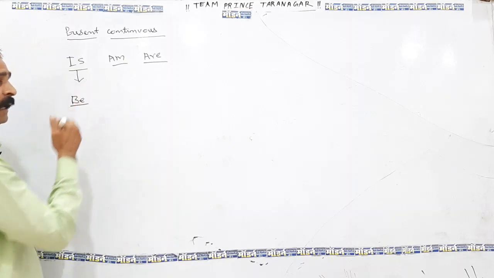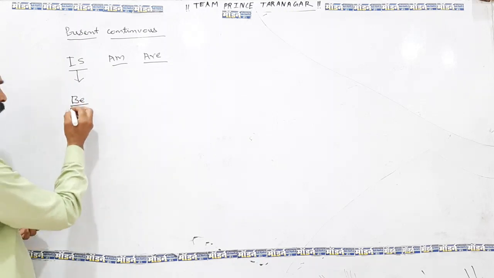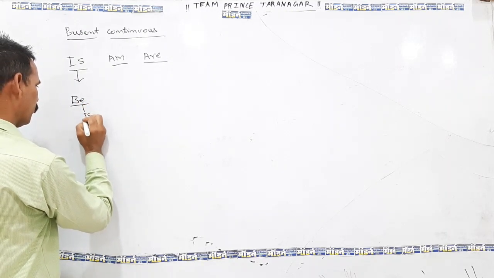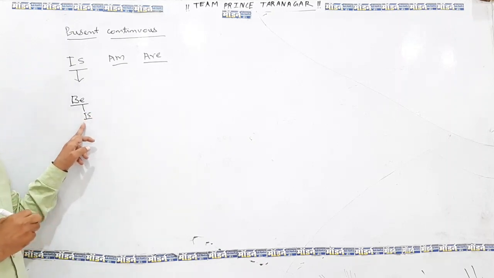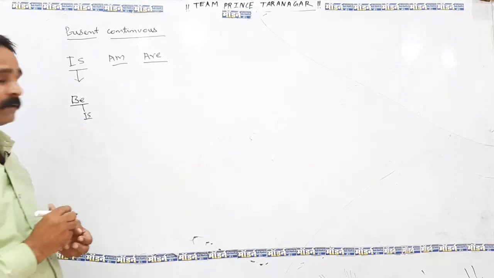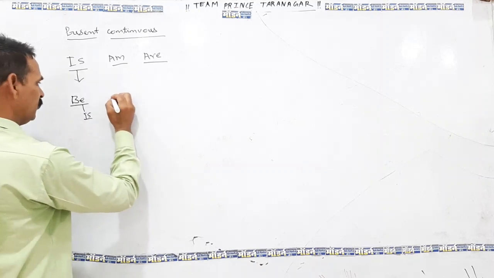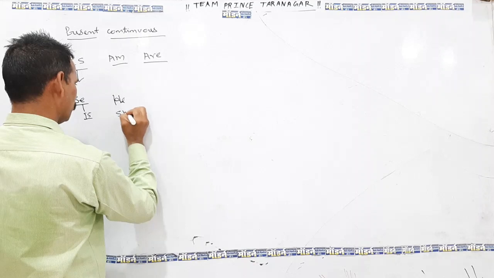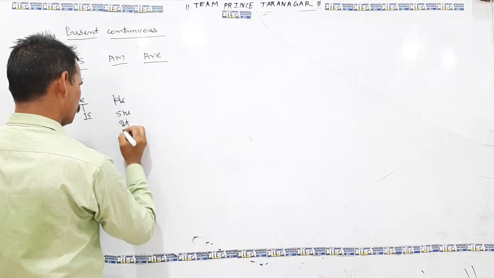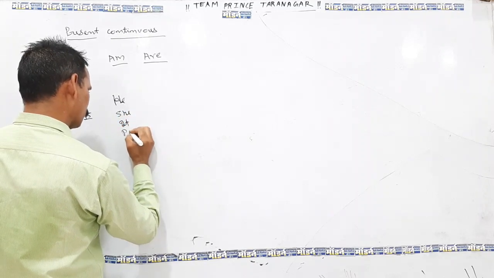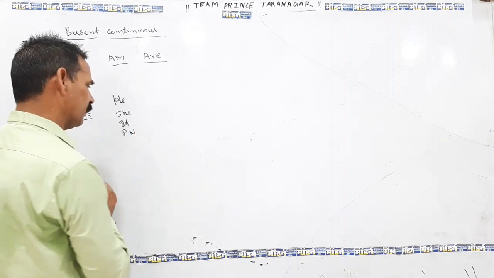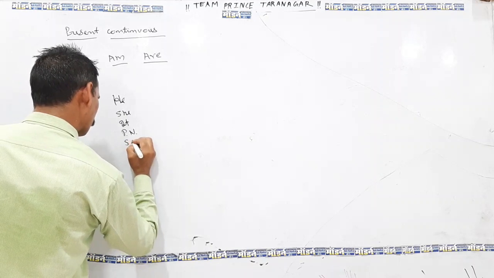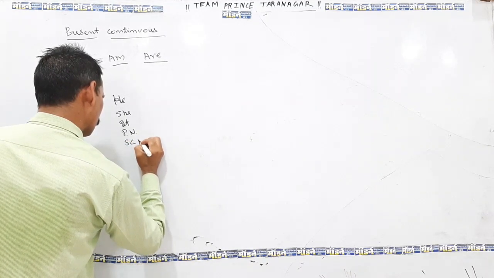So is, am, are comes out from the be. Is is being used with the subject whenever subject is singular, like he, she, it. Proper noun, because proper nouns are always in singular form, and singular common noun.